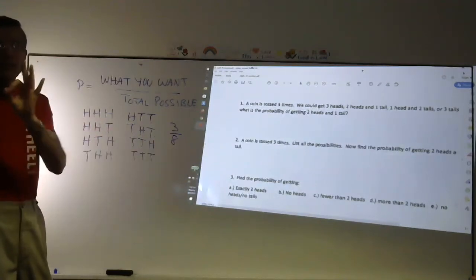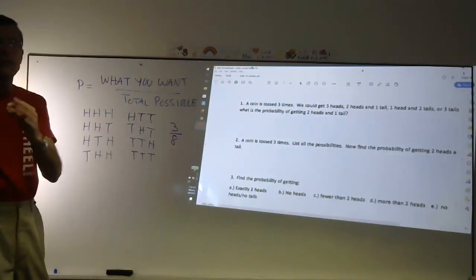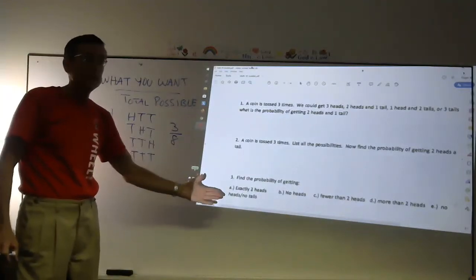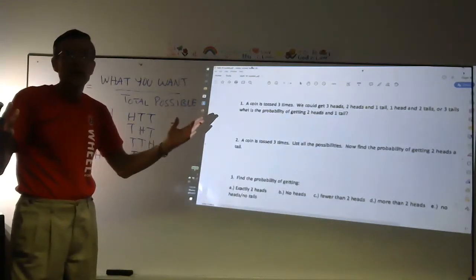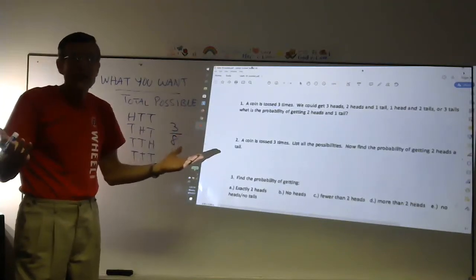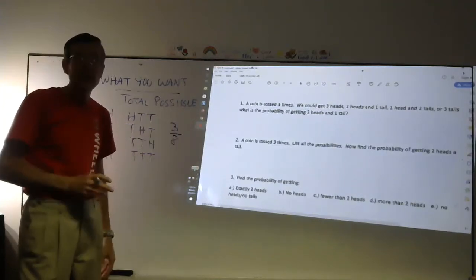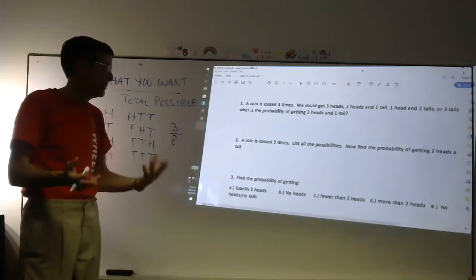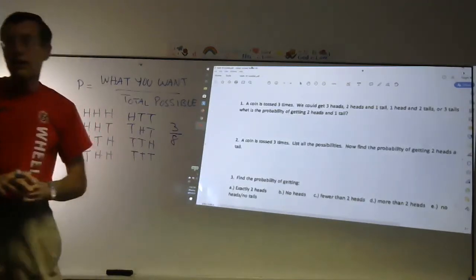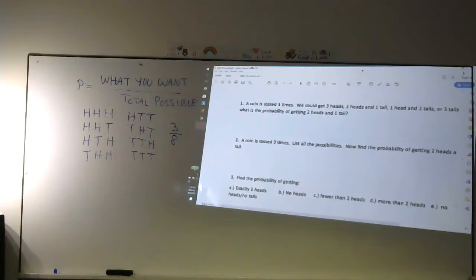If something's impossible, it's 0. If something is guaranteed, like suppose I said either getting a head or a tail, well, that's going to happen all the time. You're going to get a head or a tail. That'd be 100% chance. Okay, so if it's impossible, it's 0. If it's guaranteed to happen, it's 100%. Let's move on down.